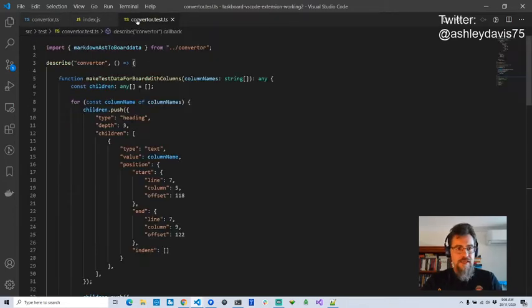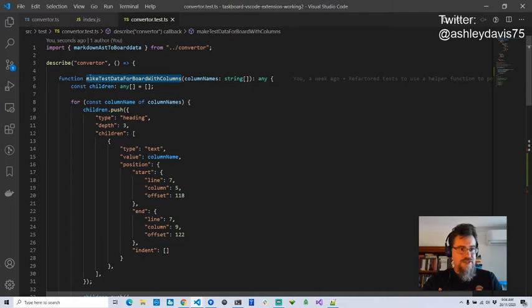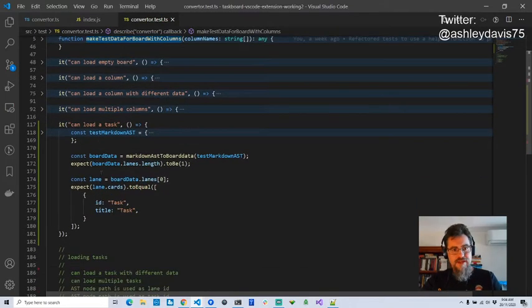In this file here, I've got my tests. So I've got a test suite called converter. If you remember last session, we refactored some of our tests, and I created this function here for creating test data. I've made use of that in a lot of tests. I'm going to make use of it hopefully in all the rest of my tests as well. And this is the test that we're currently working on, can load a task.